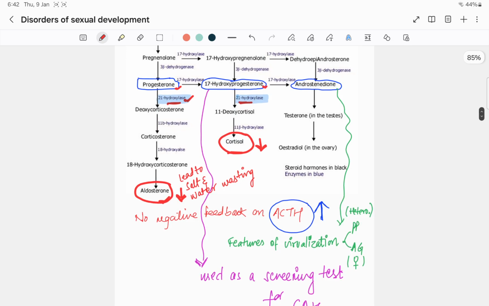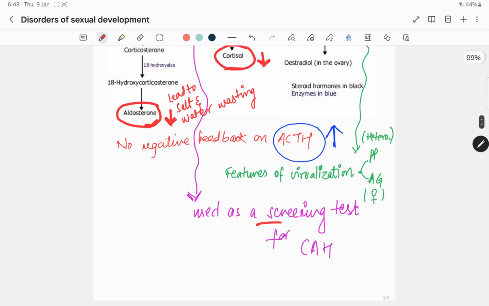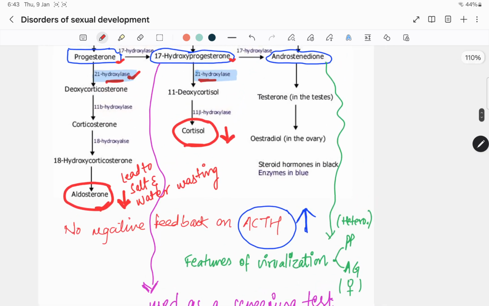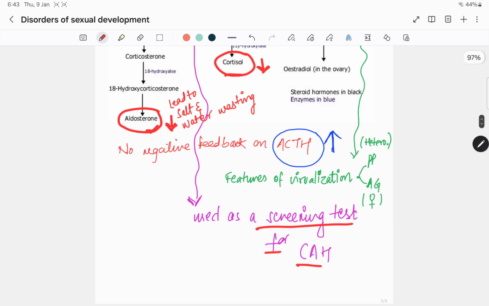Also, due to accumulation of progesterone, 17 hydroxyprogesterone and androstenedione, some manifestations will be there. 17 hydroxyprogesterone can be used as a screening test for CAH. Androstenedione, if it is increasing, can lead to features of virilization. It can be heterosexual precocious puberty, or ambiguous genitalia in females. This is mostly in males.